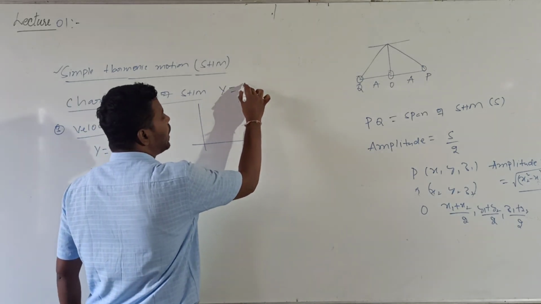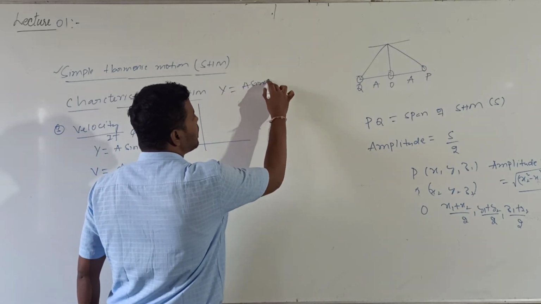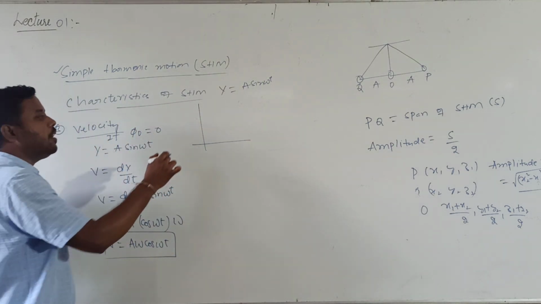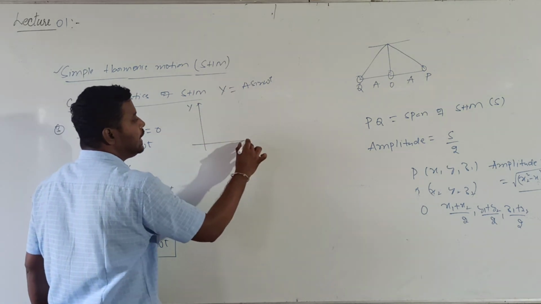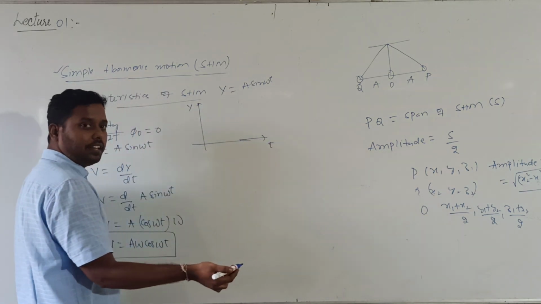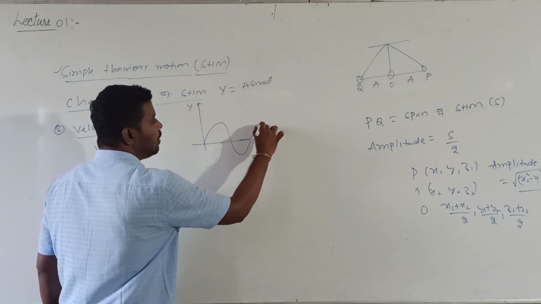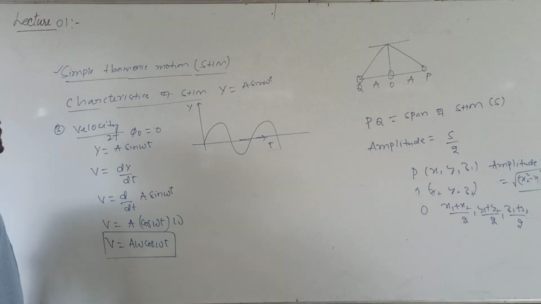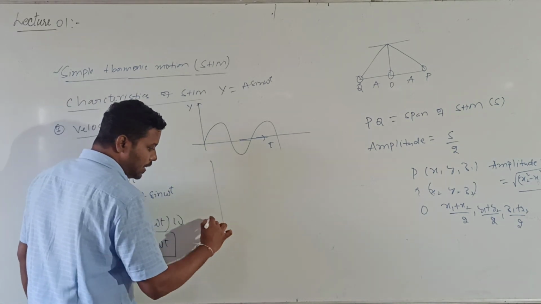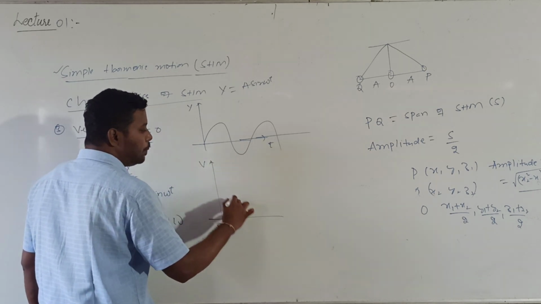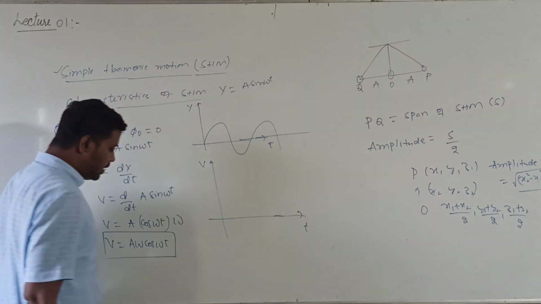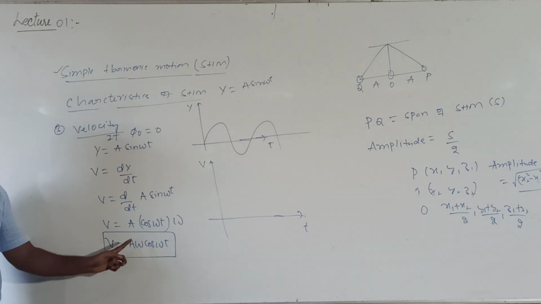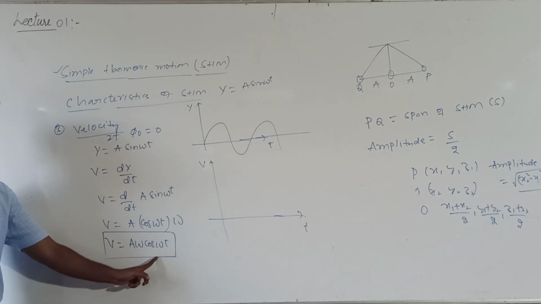Whenever y is equal to A sin omega t, the displacement is a periodic sine function. If I plot the graph between displacement and time, or omega t, what is the shape of the graph? I will get a sine graph. That is the graph drawn between displacement and time. As per this data, if I plot the graph between velocity and time, velocity is a cos function. Cos function of which one? Velocity is a cos function of omega t.